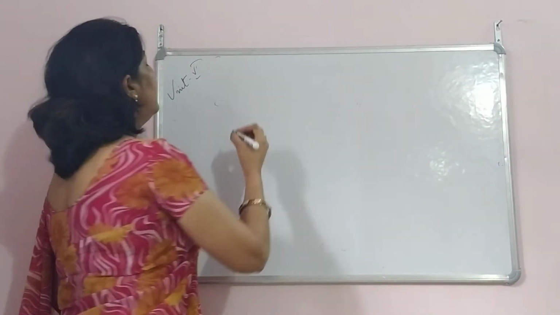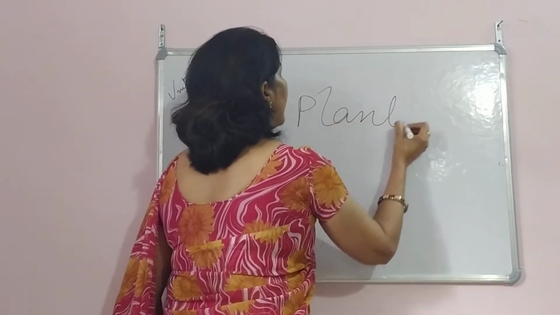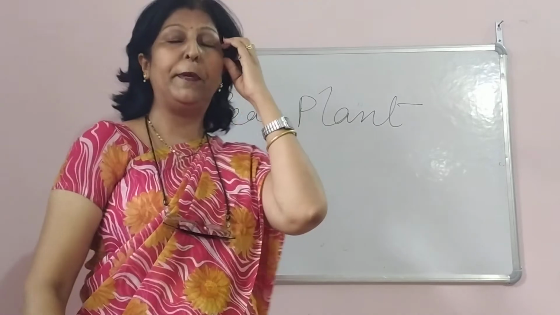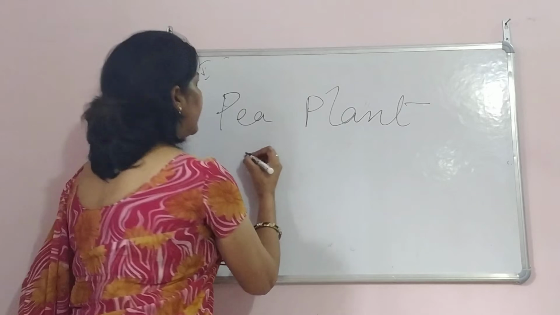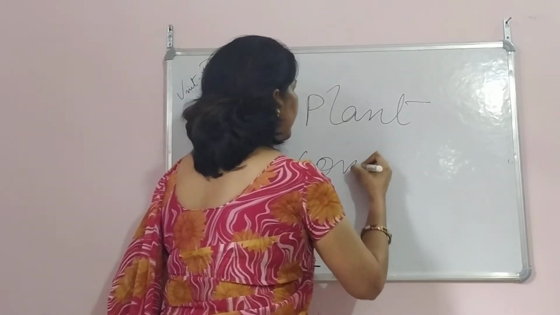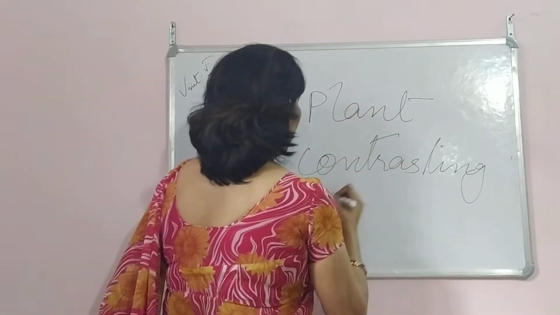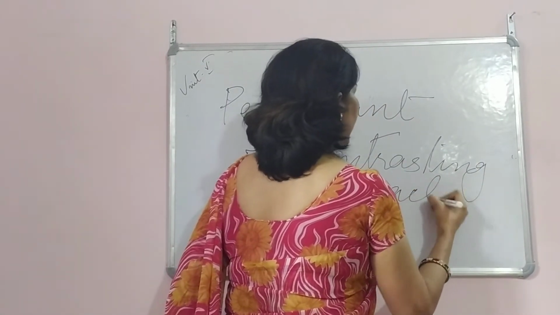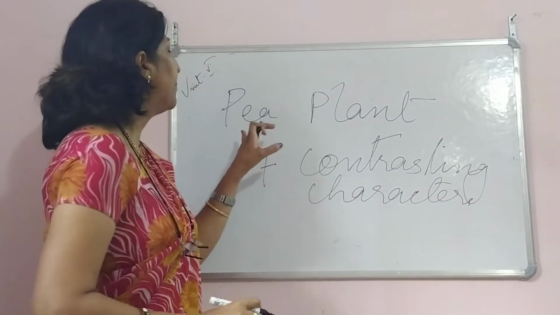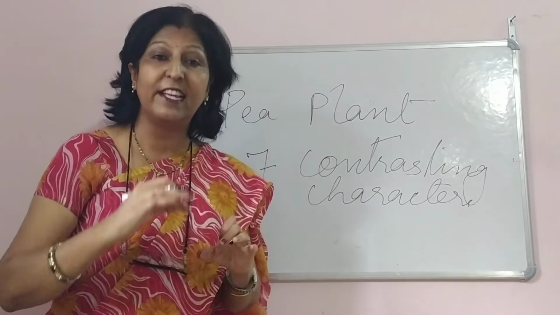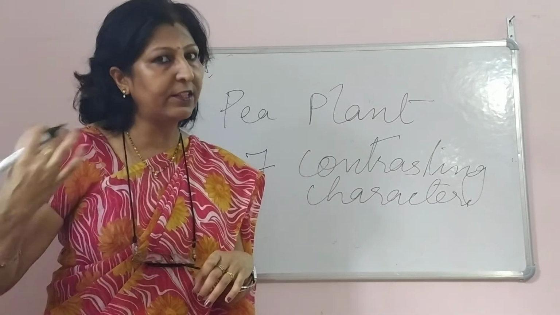He studied the pea plant. He performed experiments on the pea plant. Why did he consider only pea plants? There are so many plants. He considered pea plants because it has 7 contrasting characters, and along with this, it has a very short lifespan. In that short lifespan, the characters can be studied well. We can study genetics and how the characters are inherited.